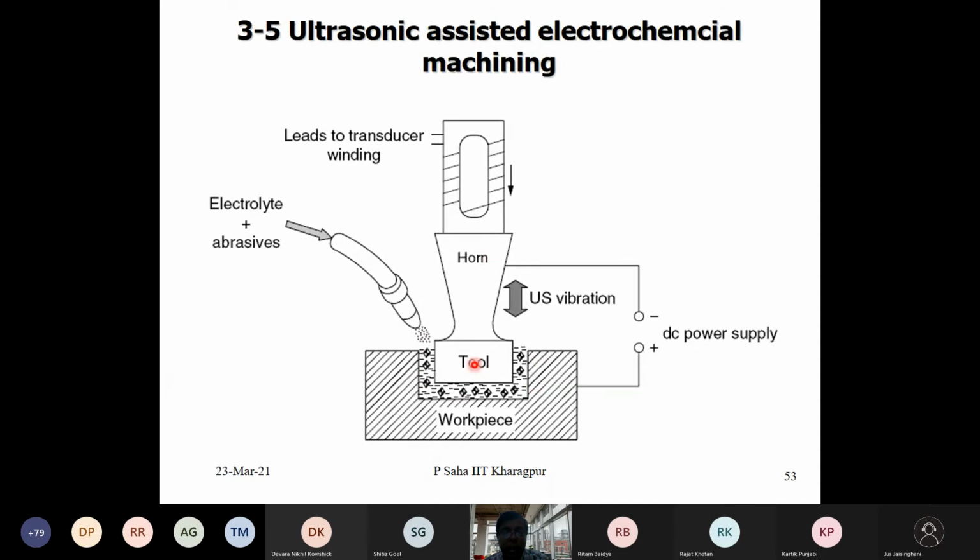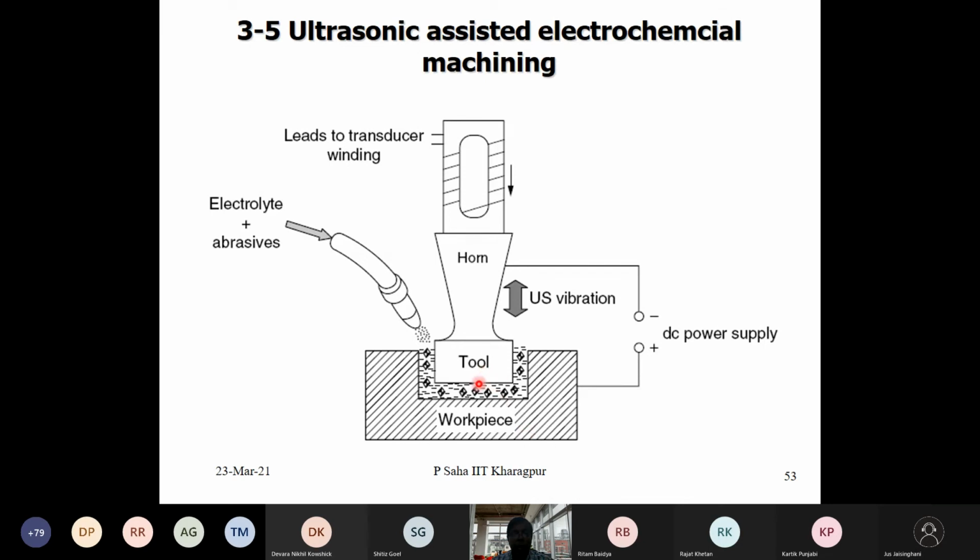Additionally, rather than only the tool gradually coming down and compensating for the gap created due to machining, which can be controlled by a gap control servo mechanism, the tool is continuously vibrating about a mean distance. The amplitude of the vibrations is very small, roughly plus or minus 10 microns, but the frequency of the vibration is in the ultrasonic range, very high frequency.